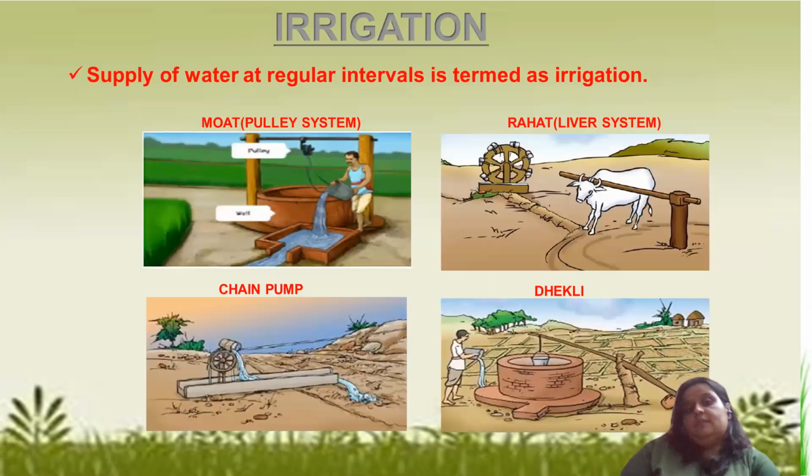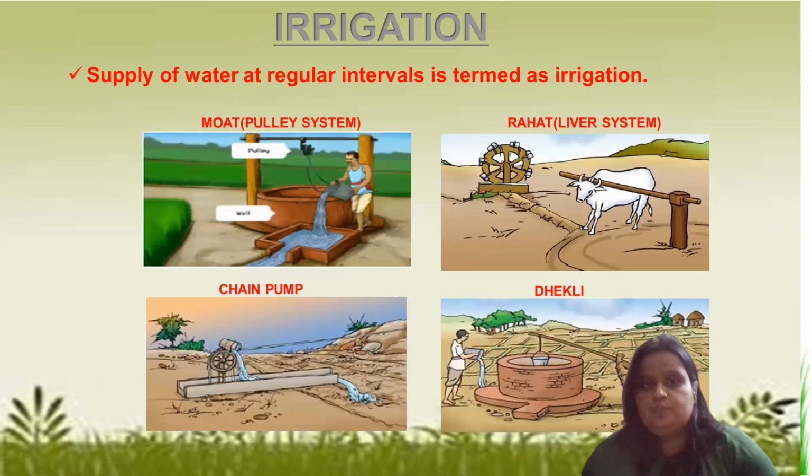Now, irrigation. Do we require water? Human beings require water? Yes, we do. In the same way, plants are also living things and they also require a supply of water at regular intervals. That is what you call irrigation.